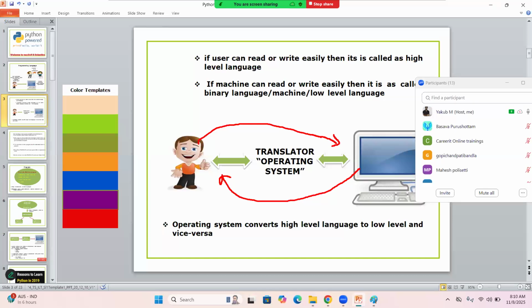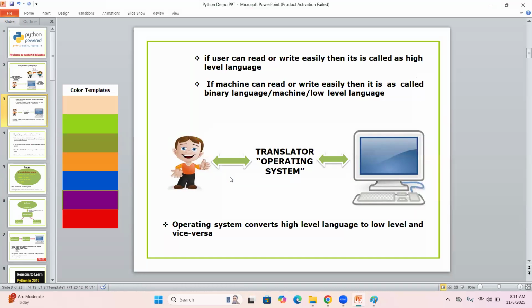Suppose I'm telling you one example, sir. Suppose Baswa knows English very well, and I know Telugu very well. In Telugu I say good morning, saying bagunara, so Baswa won't understand. But Baswa also tells me good morning, sir, and I'm unable to understand English. In this situation, between us, we require one translator. So my translator's name is Mahesh. Mahesh knows both languages, Telugu and English.